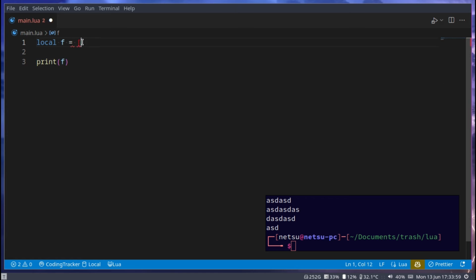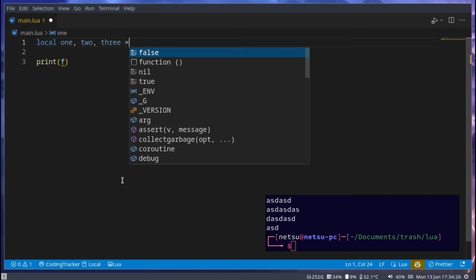And the last thing I want to show you about variables before we move on to an example of them is how you can assign multiple variables at a time. For example, let's go local 1, 2, 3. Alright, so we have 3 variables here, separated by commas.